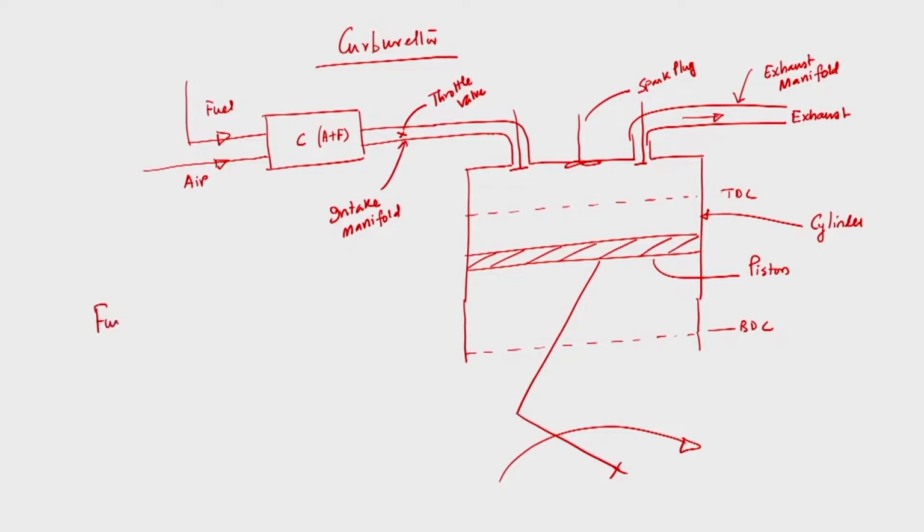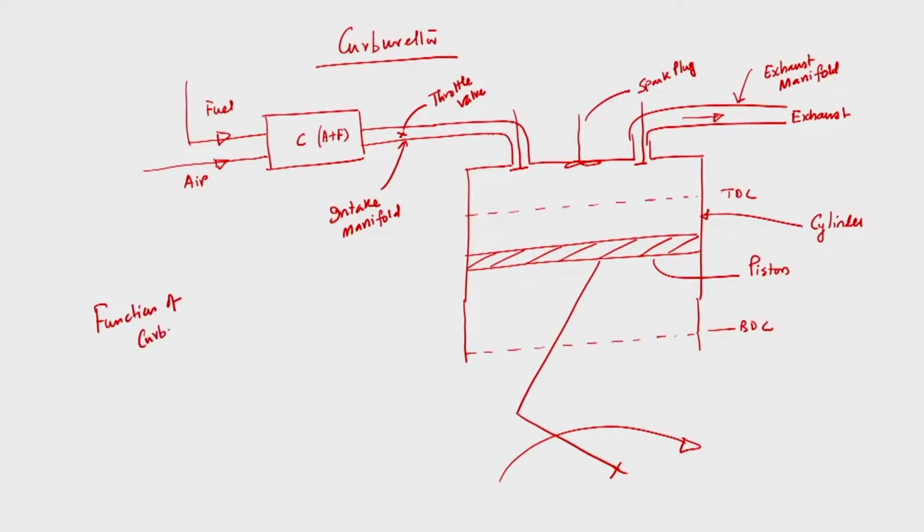What is the function of carburetor and throttle valve? Throttle valve is very important because its function is to control the air fuel mixture to be supplied into the cylinder depending upon the load, whereas the function of the carburetor is to allow the mixture of air and fuel before introducing. So, the function of carburetor is very important.